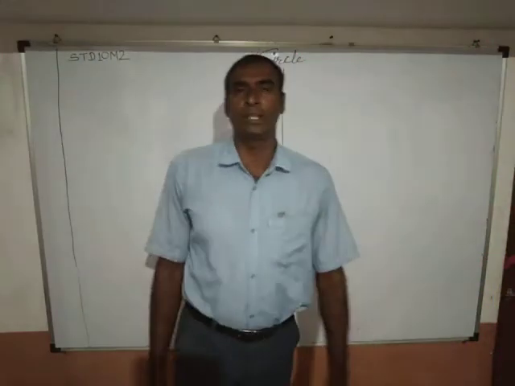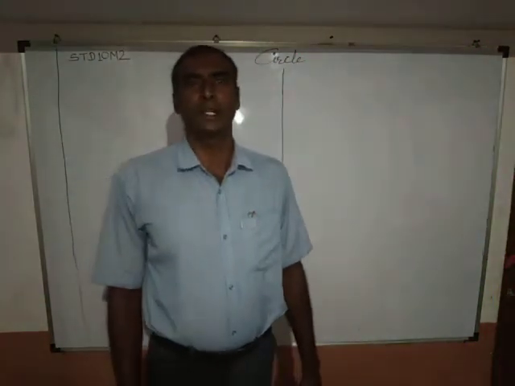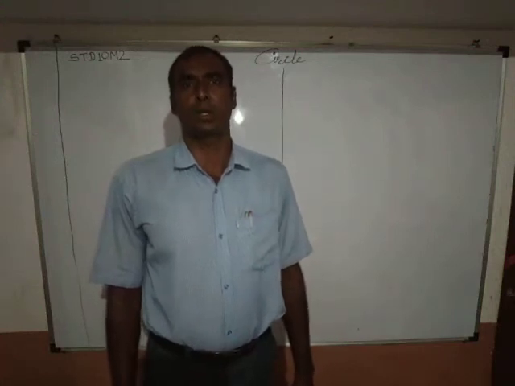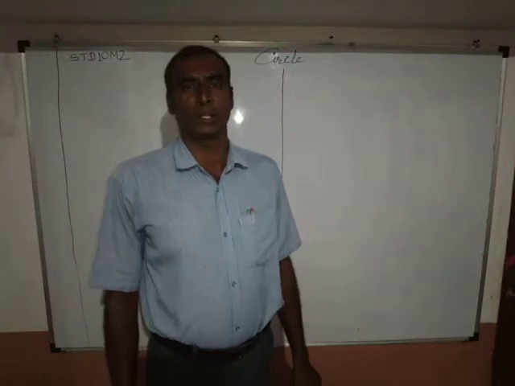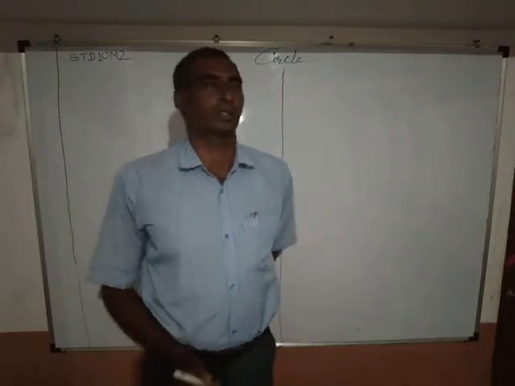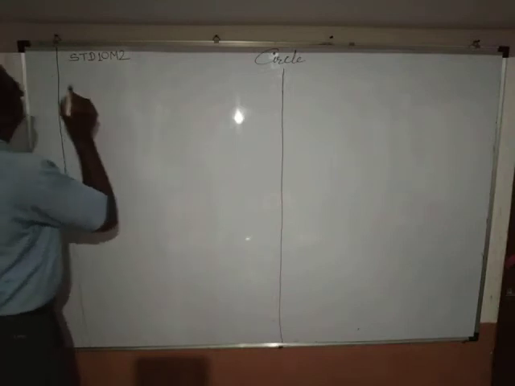Hello, now let's learn a theorem related with corresponding chords of congruent arcs and a theorem related with corresponding arcs of congruent chords. Let's see.